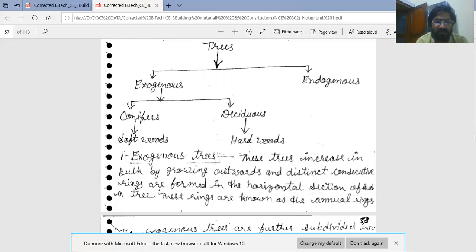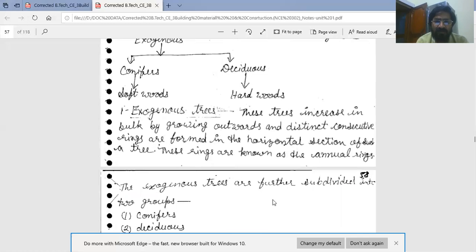First is exogenous trees. These trees increase in bulk by growing outwards, and distinct consecutive rings are formed in the horizontal section of a tree. These rings are known as the annual rings. These annual rings are an indication of the age of the tree.